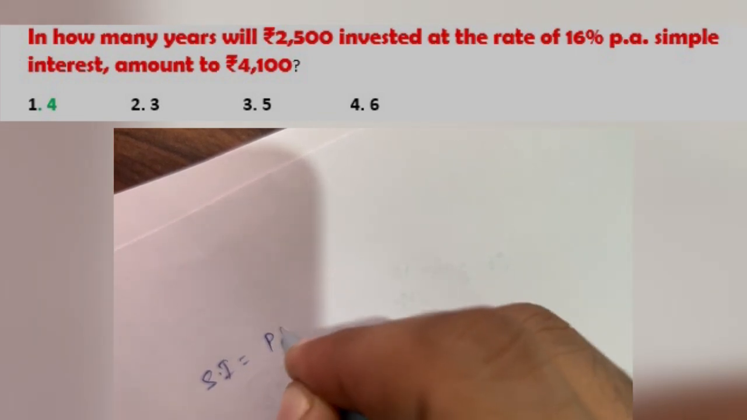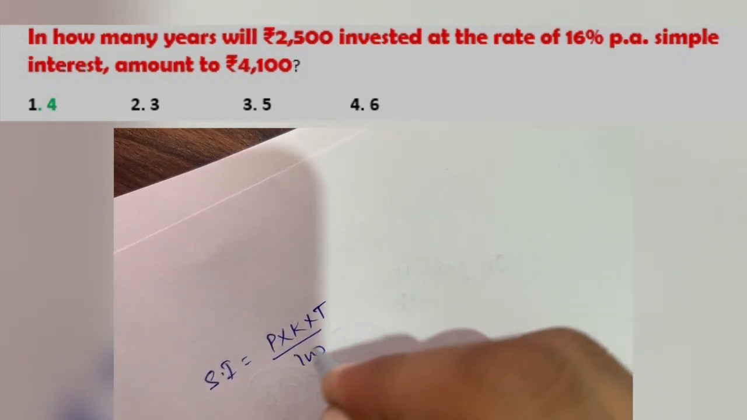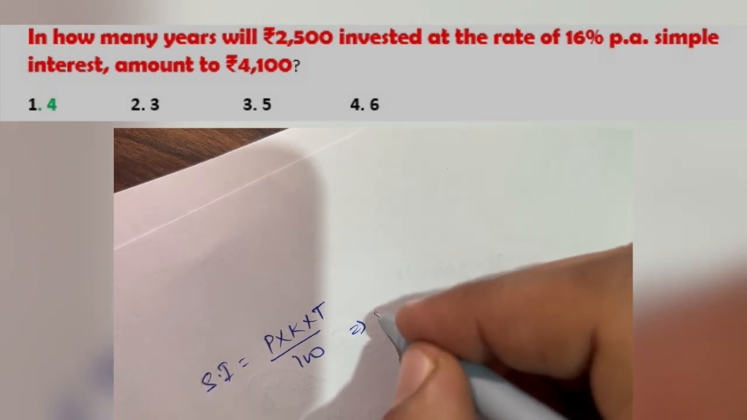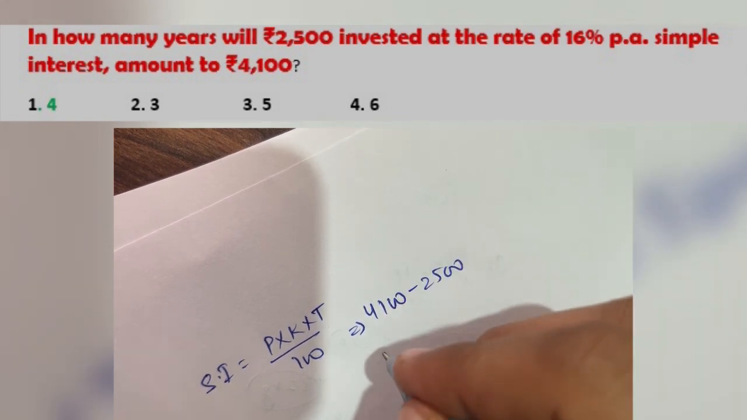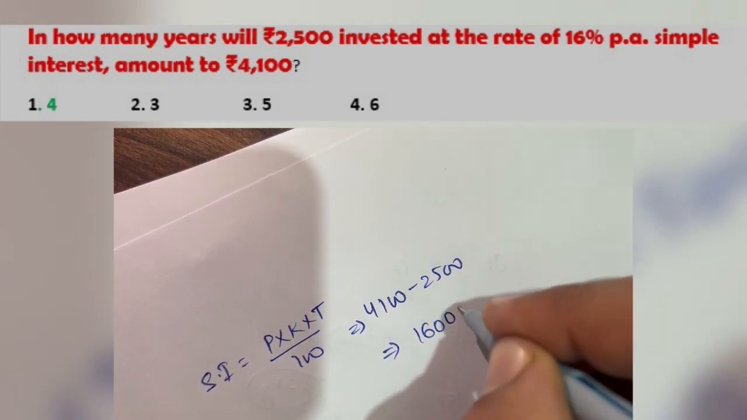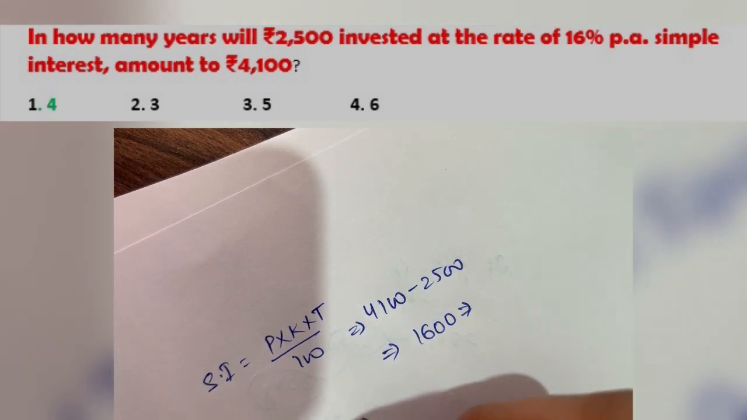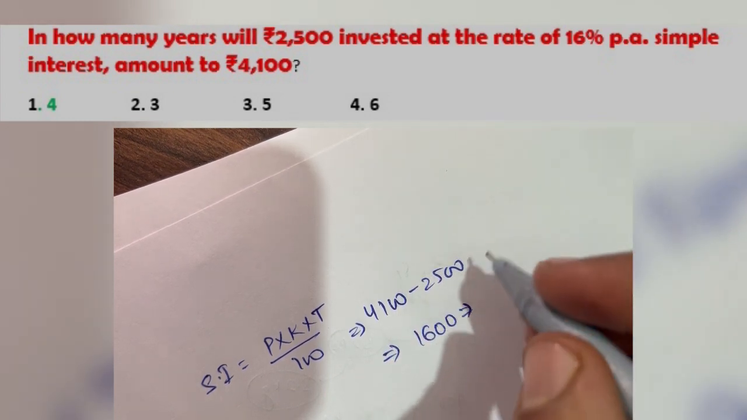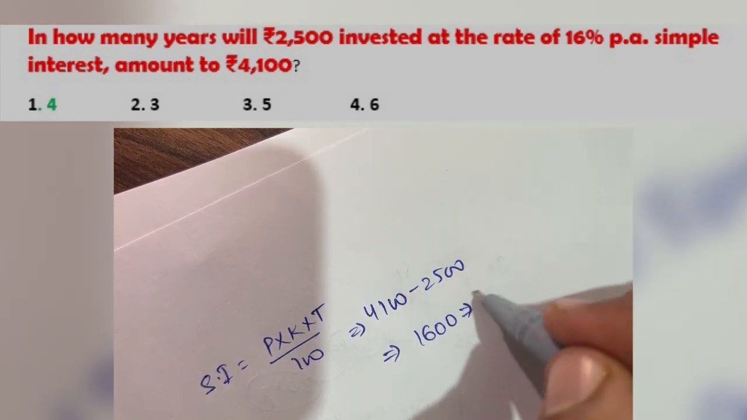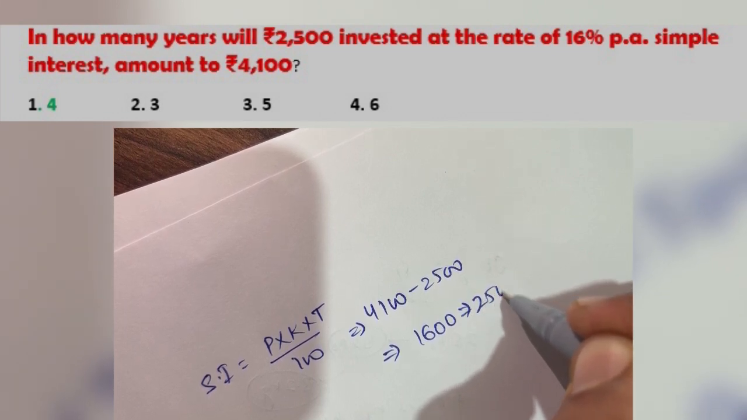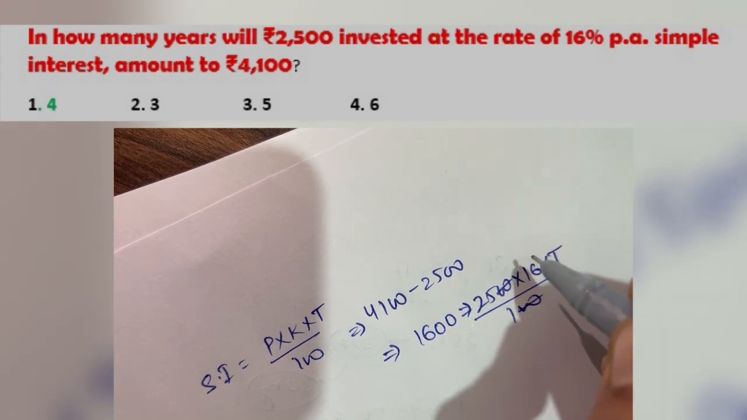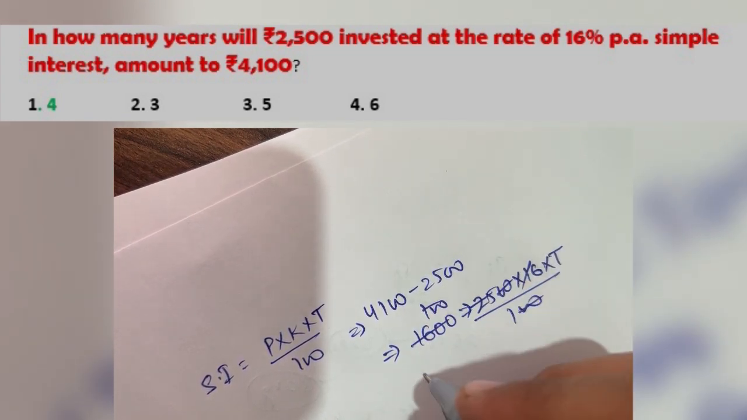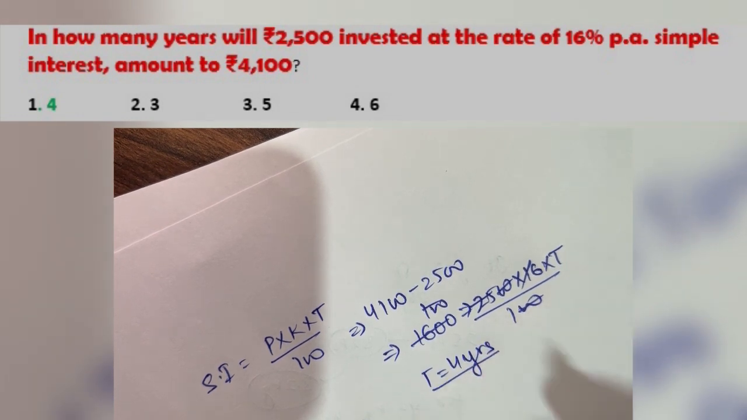SI is equal to P into R into T divided by 100. So total SI is given as 4100 minus 2500, and that will come out to be 1600. So 1600 will be given as P, which is 2500, R which is 16%, and we have to calculate the time, and the time will come out to be 4 years.